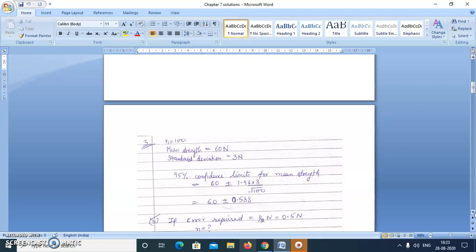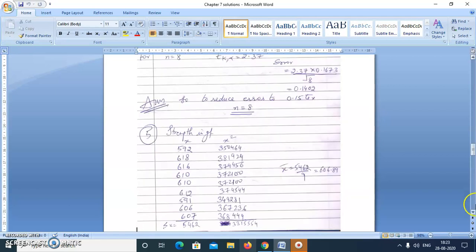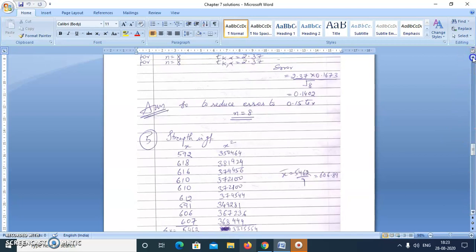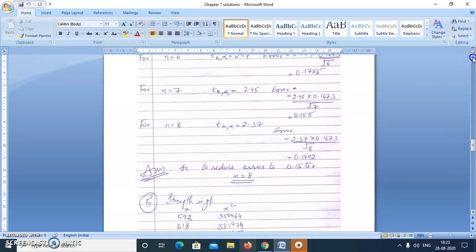Now the second part is important here. If it was required to estimate the true mean correct to 1 upon 2 Newton, how many tests should be performed? Now in this case, they want to change the error. Now what we got was error was